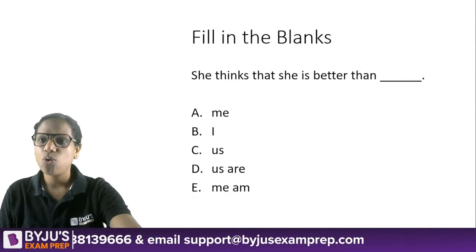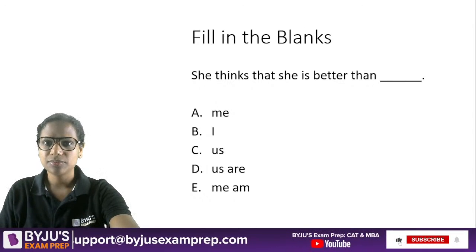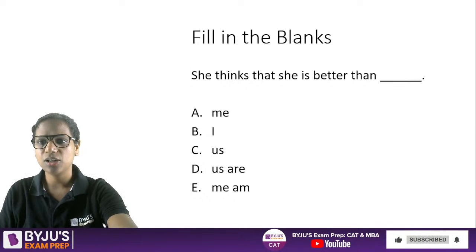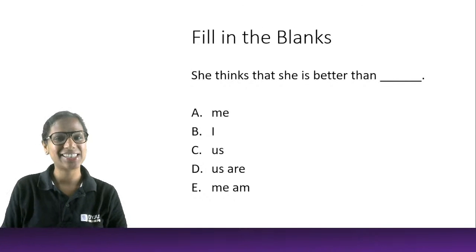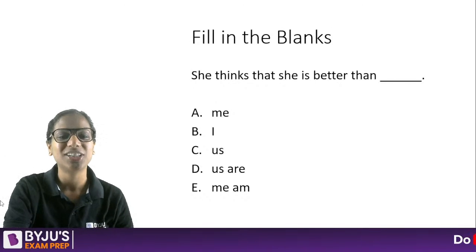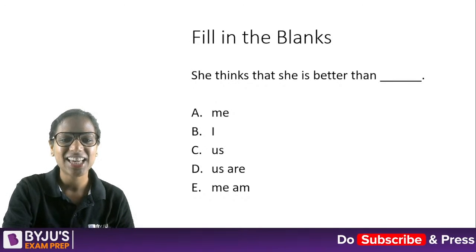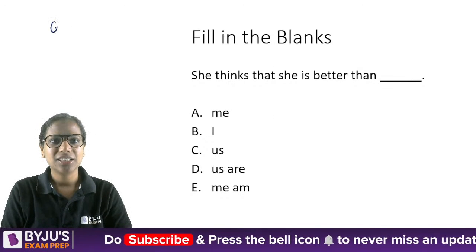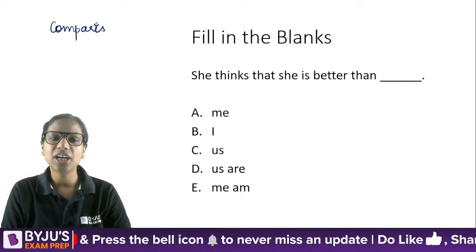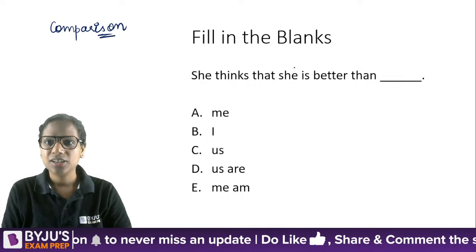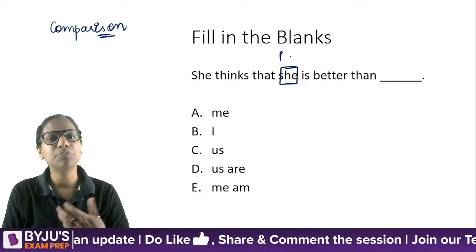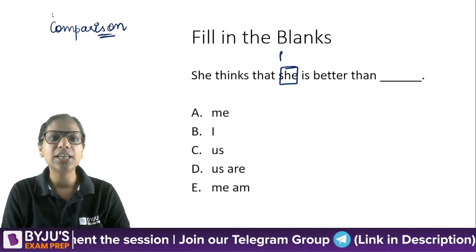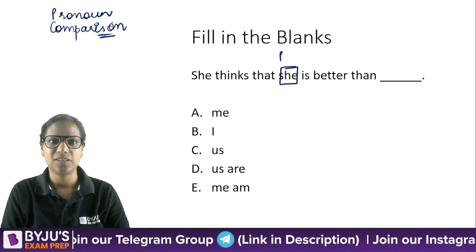So A or B, all right. A lot of you are saying A, which is a little surprising because we have done this rule earlier. So this is actually a revision of sorts for a lot of you. So, comparison. We are comparing here. What are we comparing? She. A pronoun. We are comparing she with another pronoun here. So this rule is actually about pronoun comparison.